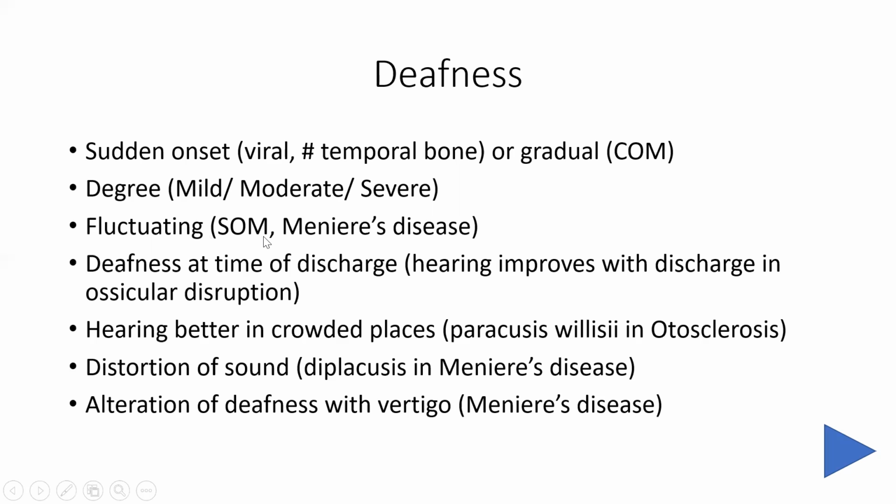As the fluid level changes in the ear, the amount of deafness also changes, that is fluctuating. And also in Meniere's disease, we see fluctuating deafness, because whenever there is an attack of vertigo, the deafness increases, and after the vertigo subsides, the deafness decreases.